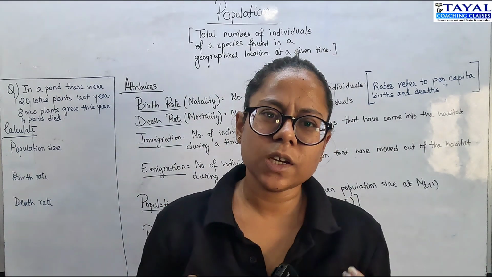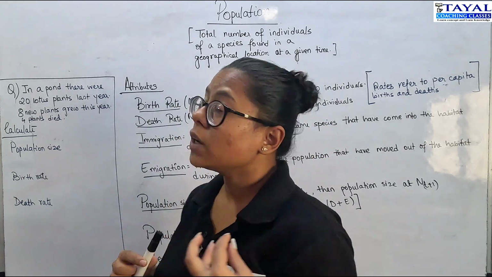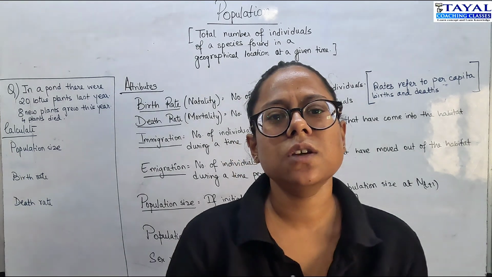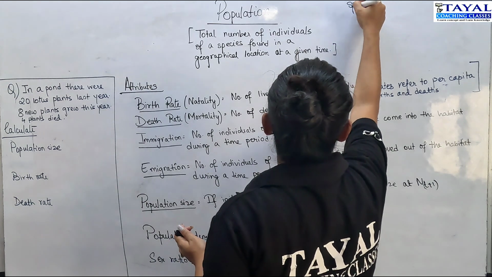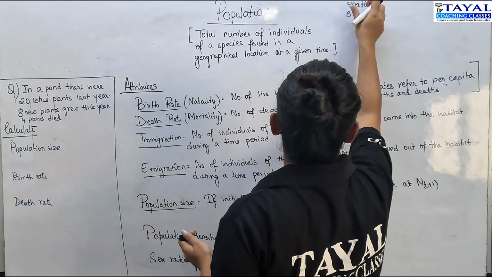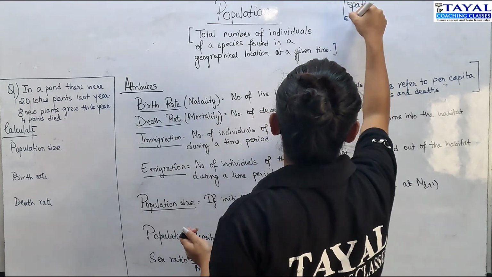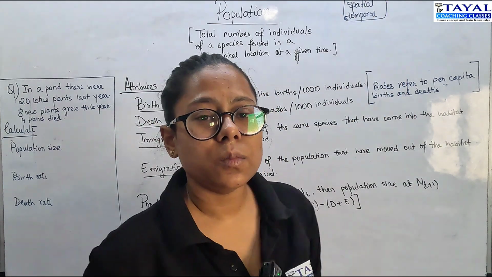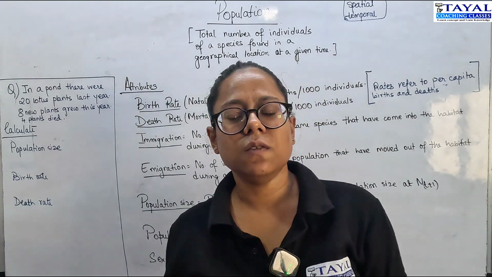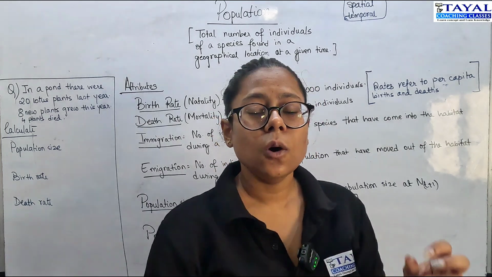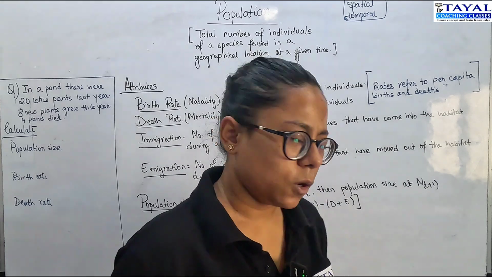The moment I say population, we have discussed this definition quite a number of times. Population is the number of individuals of a given species living in a particular area at a given time. As I have already told you, it has a spatial as well as a temporal aspect. That means it varies based on the amount of space and the period of time that we are talking about.